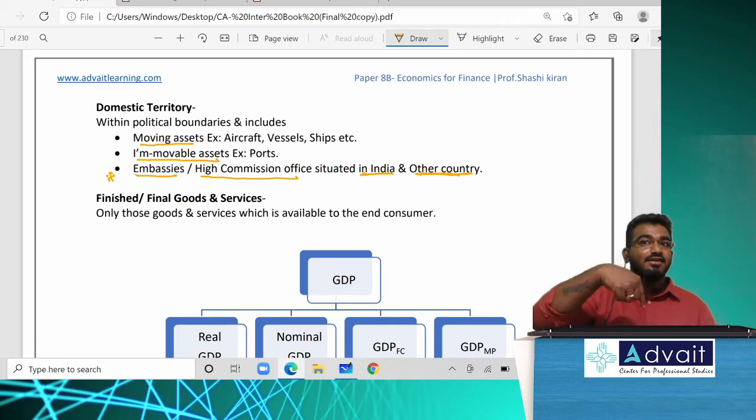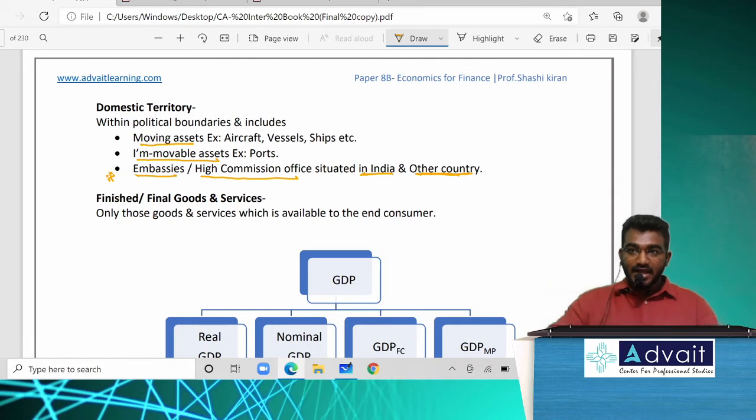Or a ship, an Indian ship, sailing in the Pacific Ocean. That Pacific Ocean is not Indian territory, I agree. But the area which the ship possesses, inside the ship, that is Indian territory. This is a little confusing. Understand it carefully. Any movable, be it an aircraft or a vessel, a ship, that will be Indian territory.